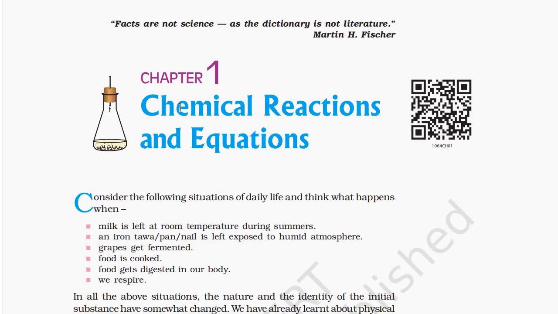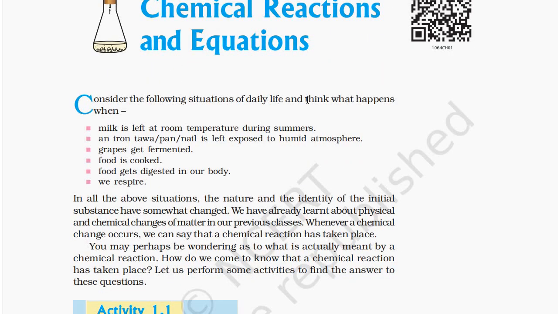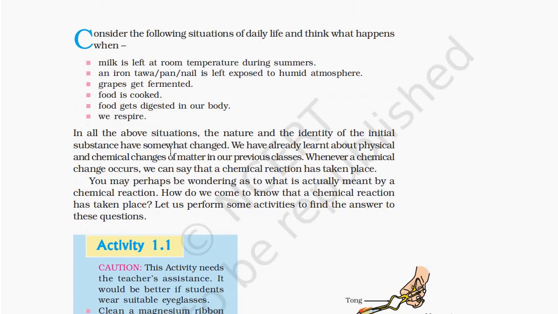Chapter 1. Chemical Reactions and Equations. Consider the following situations of daily life and think what happens when milk is left at room temperature during summers, an iron tawa, pan, or nail is left exposed to humid atmosphere, grapes get fermented, food is cooked, food gets digested in our body, we respire. In all the above situations, the nature and the identity of the initial substance have somewhat changed. We have already learned about physical and chemical changes of matter in our previous classes. Whenever a chemical change occurs, we can say that a chemical reaction has taken place.